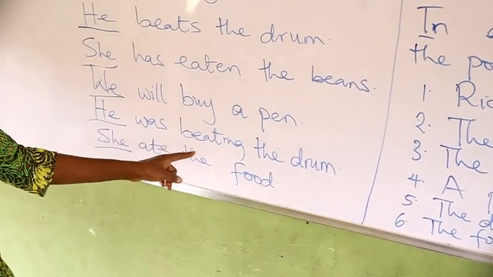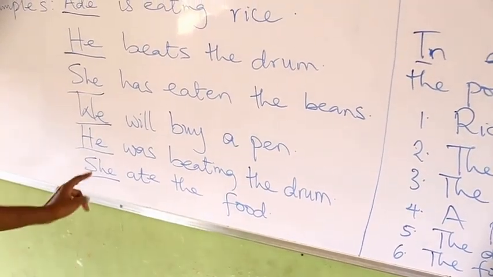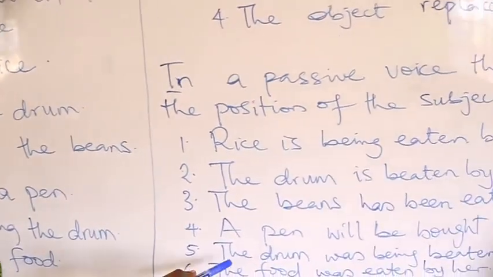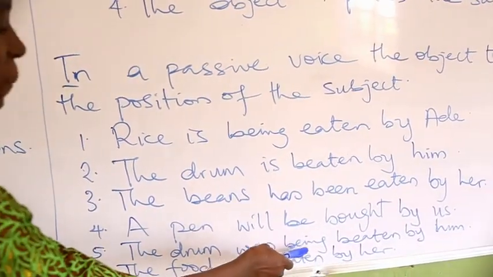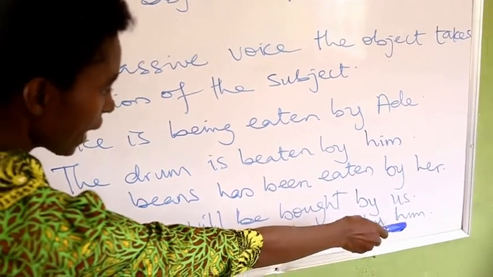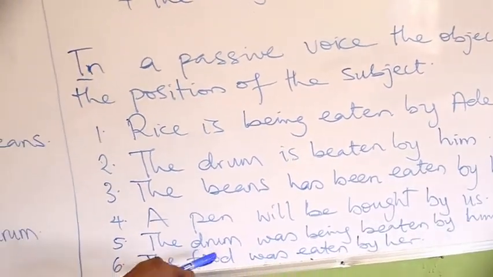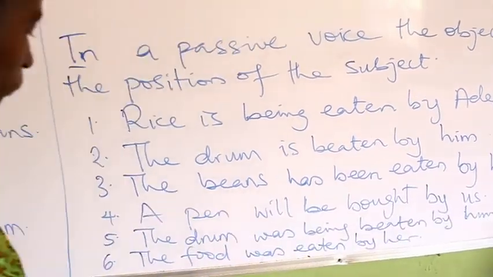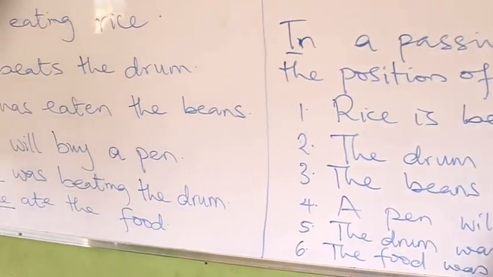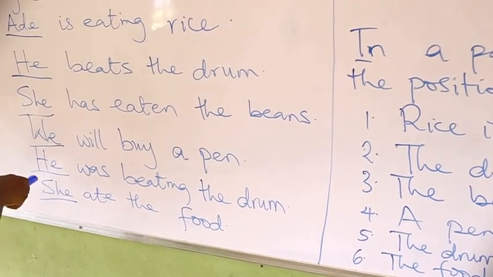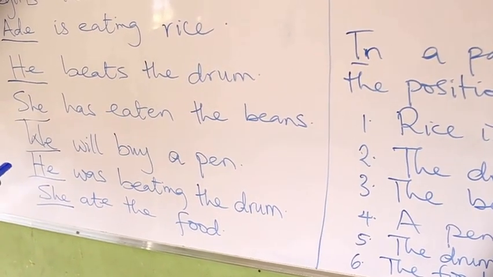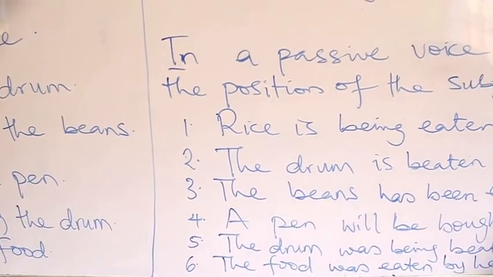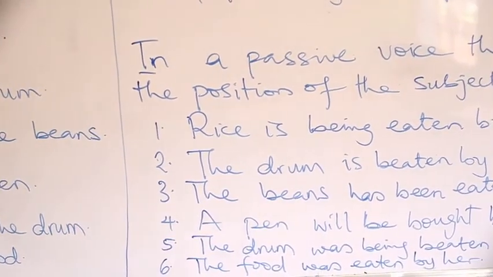He was beating the drum. The drum was being beaten by him. The drum has taken the position of the subject, and the subject has gone to the position of the object with all other necessary changes.